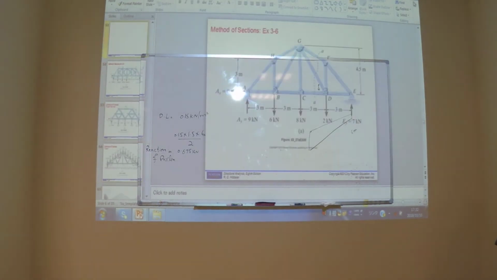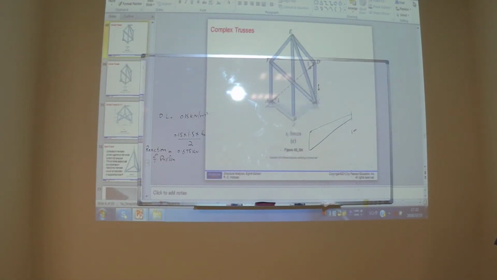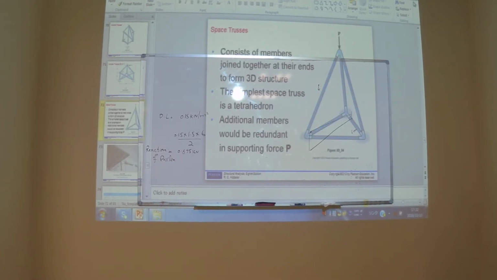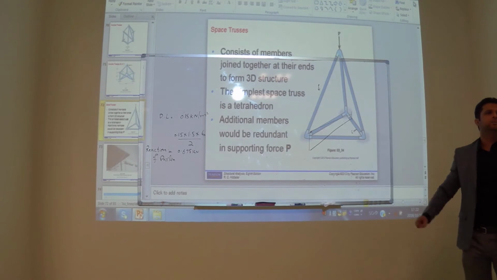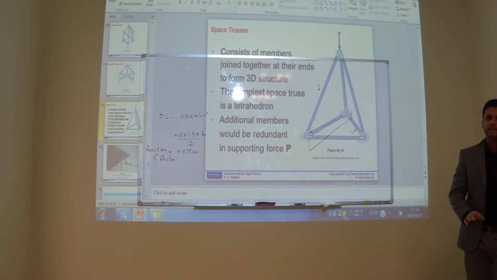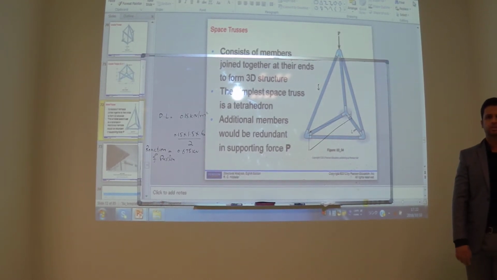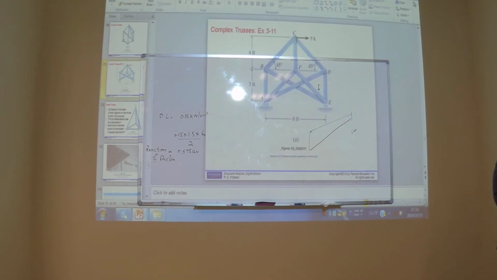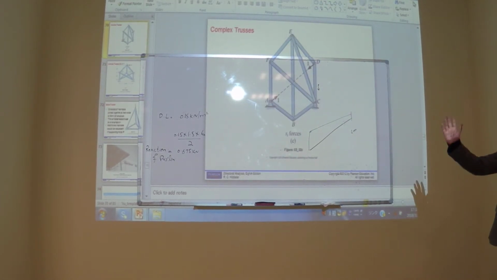What is next? Next are the complex trusses. We are not going to solve these complex trusses. If you want to solve them, there is one example in your book, you can do that. I would prefer to solve space trusses. So in our next class, we will study the space trusses. Okay? Because that is more important. These complex trusses have very limited application. Very, very limited application.